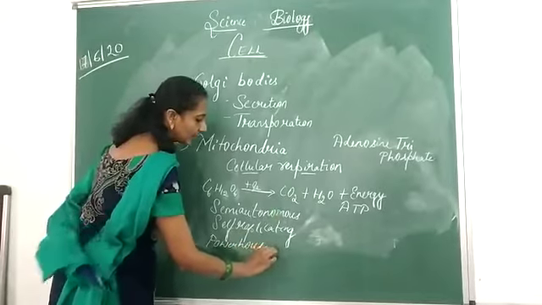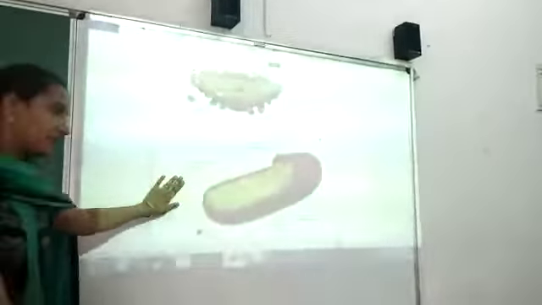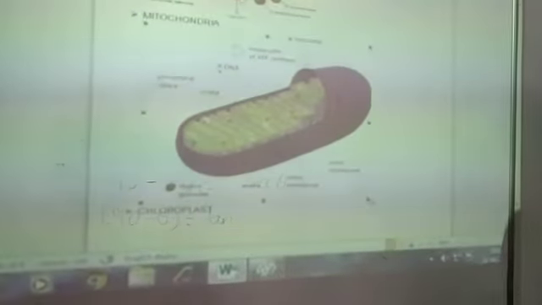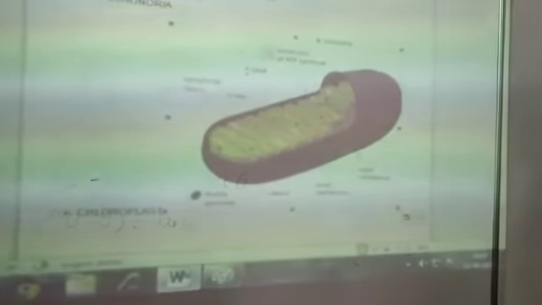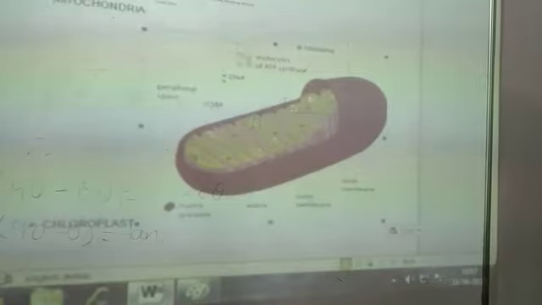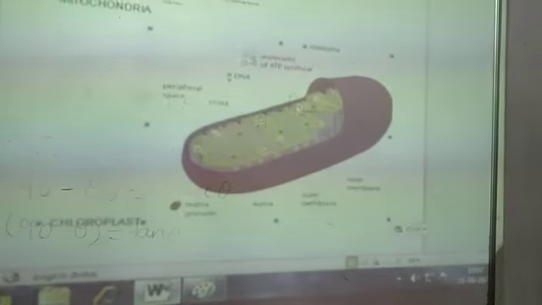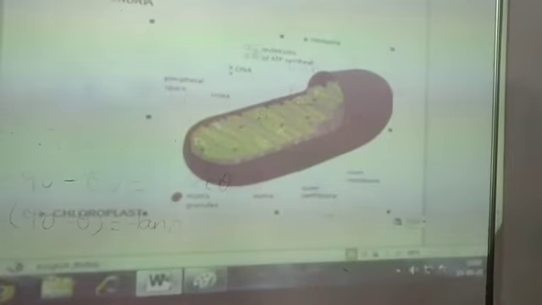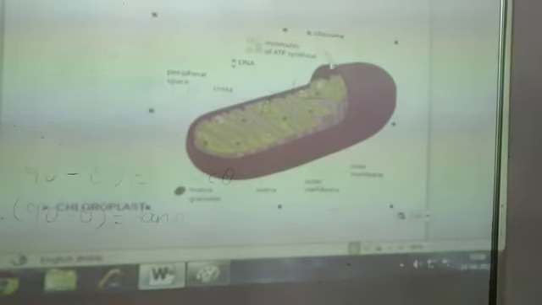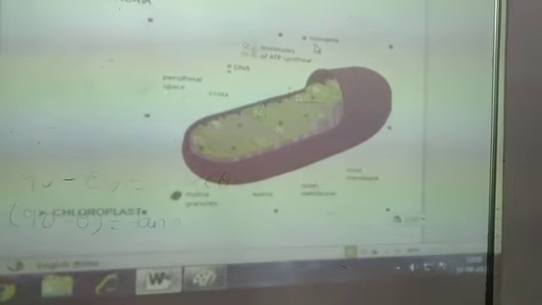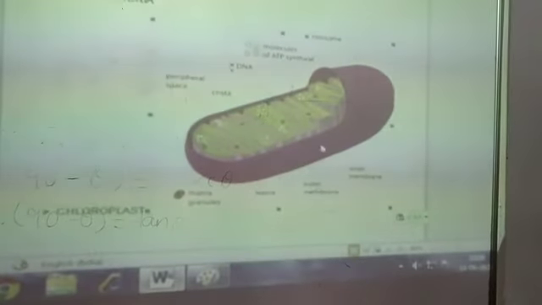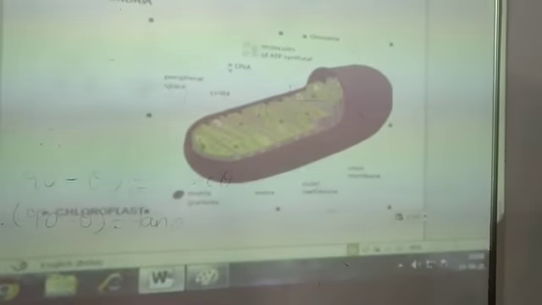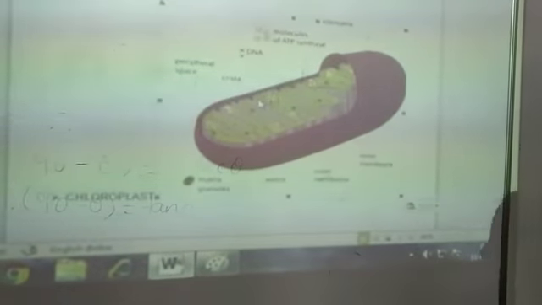So children, the diagram is very important. It can definitely be asked, minimum for 2 marks, if you observe the parts of the mitochondria. Here is the outer membrane, and the inner membrane which is folded into the cristae. It has the DNA. Here and there if you observe, these are the molecules of the ATP. This you need not worry about, it is nothing but the enzyme which is responsible for the formation of it. Here the ribosome is present, for the manufacturing of its own proteins. Then there is the matrix, which is the fluid filled matrix in which the cristae are present. So this is about the mitochondria as well as its function.